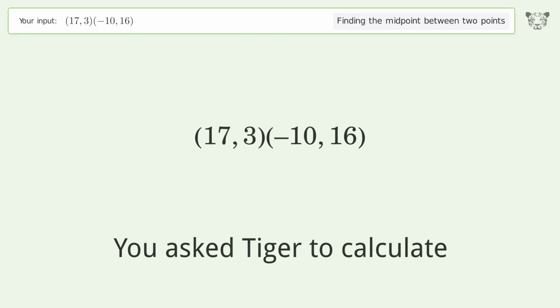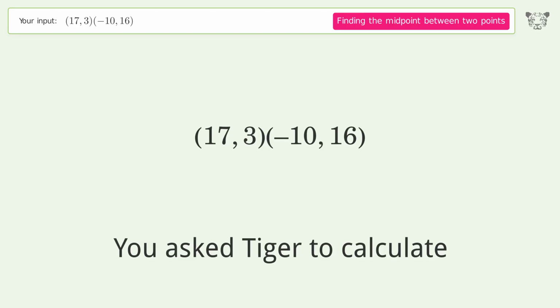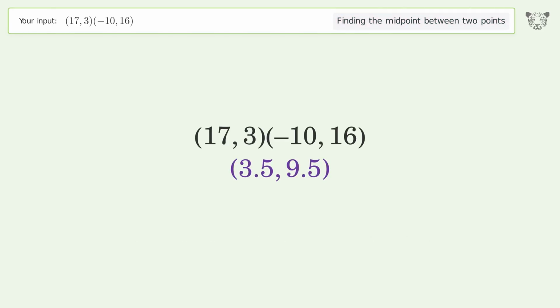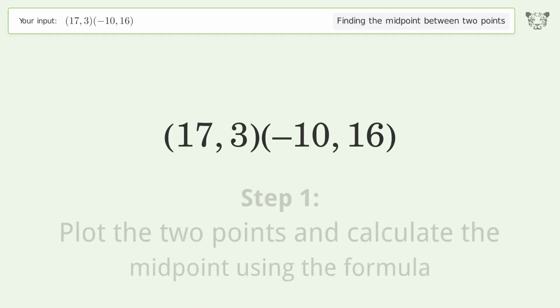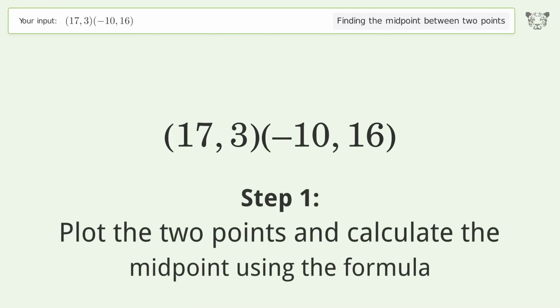You ask Tiger to calculate. This deals with finding the midpoint between 2 points. The midpoint between the 2 points is 3.5, 9.5. Let's solve it step by step. Plot the 2 points and calculate the midpoint using the formula.